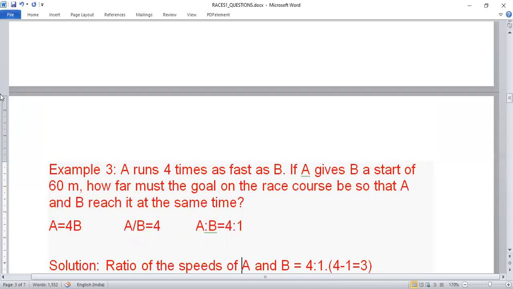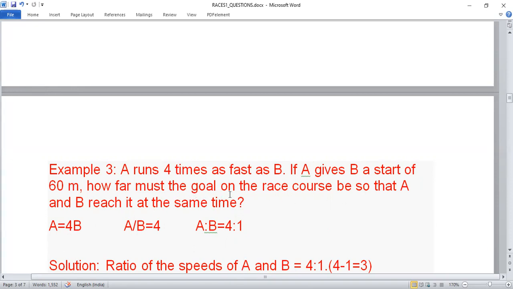Now they are asking, if both reach at the same time, where should the goal be? Like both are running. Now the question they are asking is where should the goal post be. Sir, if both reach at the same time, then there will be no winner. Yes, in this case, there is no winner because they are asking.